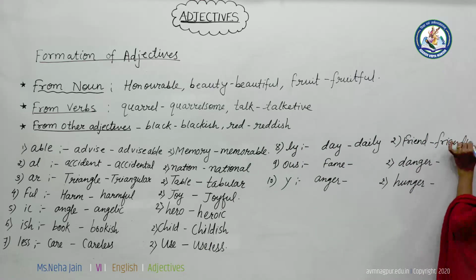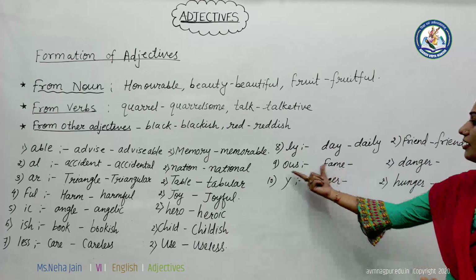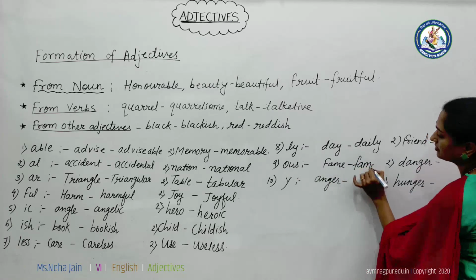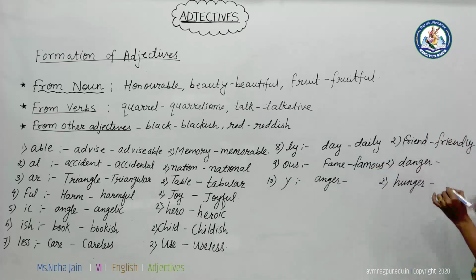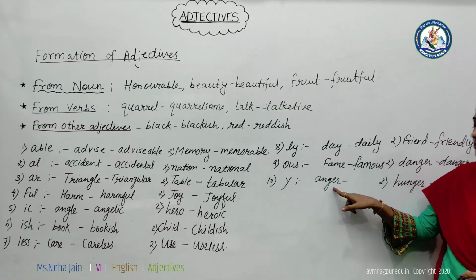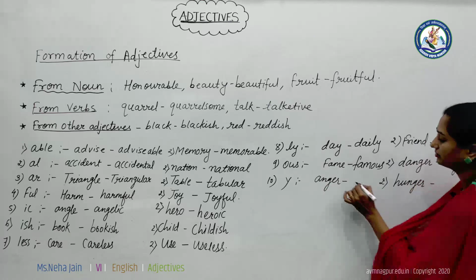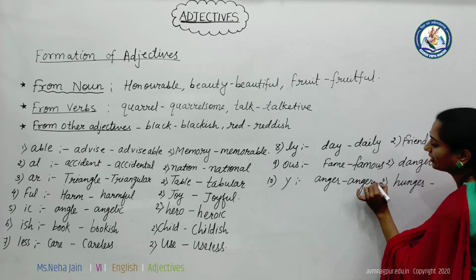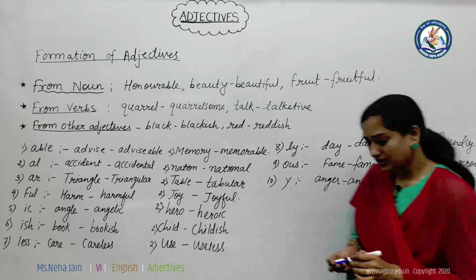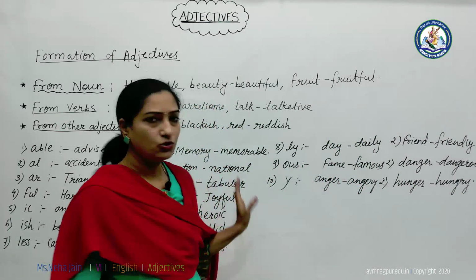Now by adding ly: day, daily; friend, friendly. Then by adding ous: fame, famous; danger, dangerous. Then by adding y to a noun: anger, angry. Then hunger, hungry. Okay, so students, I hope you have understood this much.